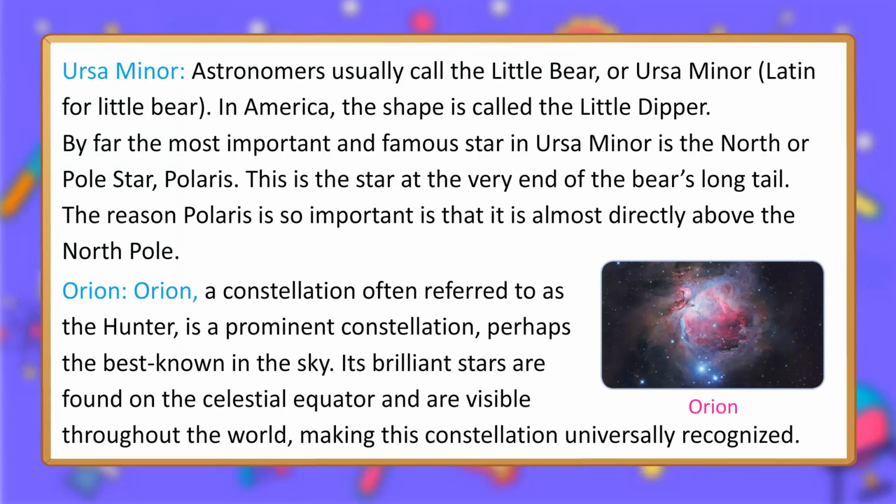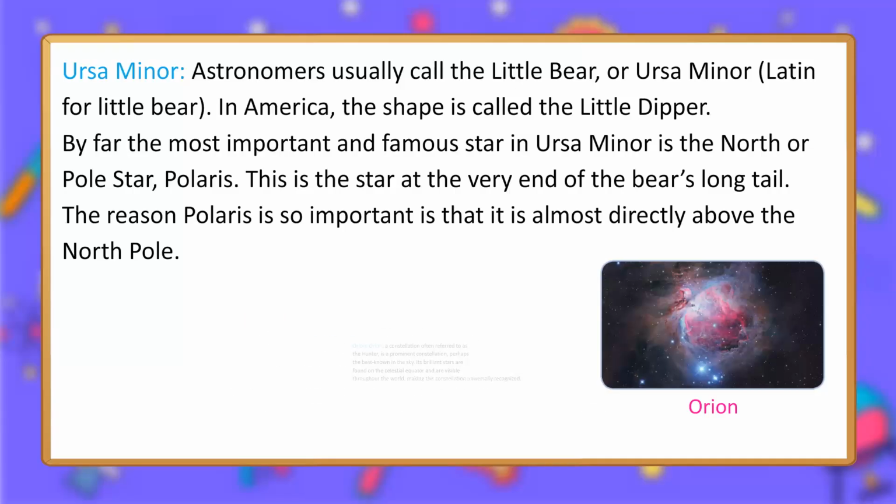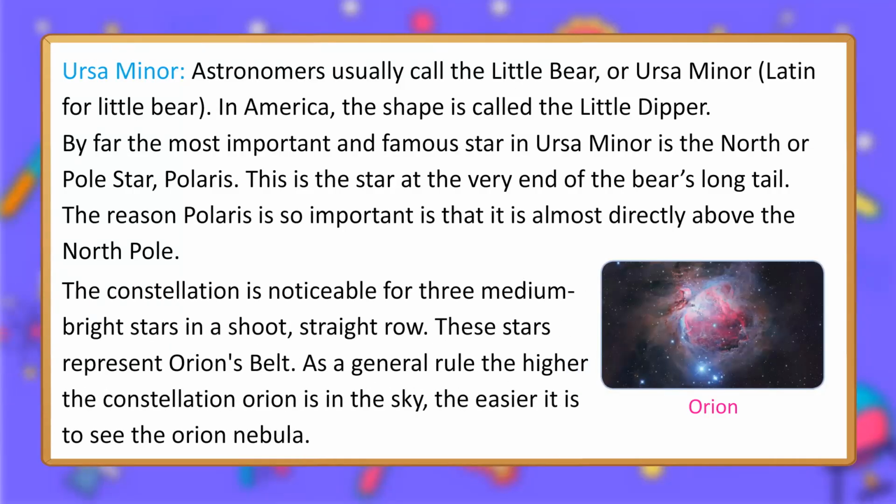Orion. Orion, a constellation often referred to as the Hunter, is a prominent constellation, perhaps the best known in the sky. Its brilliant stars are found on the celestial equator and are visible throughout the world, making this constellation universally recognized. The constellation is noticeable for 3 medium bright stars in a straight row. These stars represent Orion's belt. As a general rule, the higher the constellation Orion is in the sky, the easier it is to see the Orion Nebula.